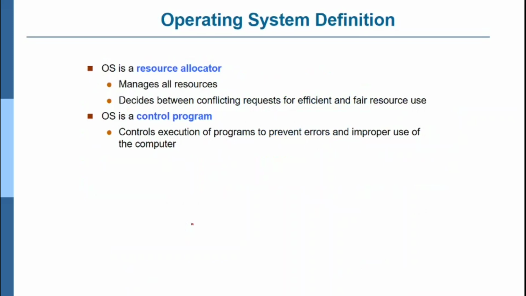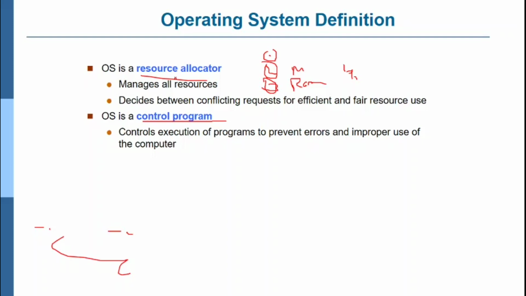Operating system definition. An operating system is a resource allocator, and second, a controller that controls the programs. The resource allocator manages all the resources. It may be your CPU cycles, your memory, your RAM, or your printer, etc. It manages all types of resources. Allocating as well as managing all the resources is done by the operating system.